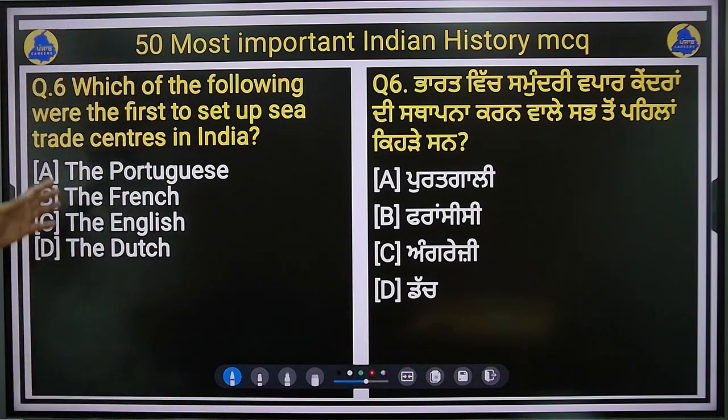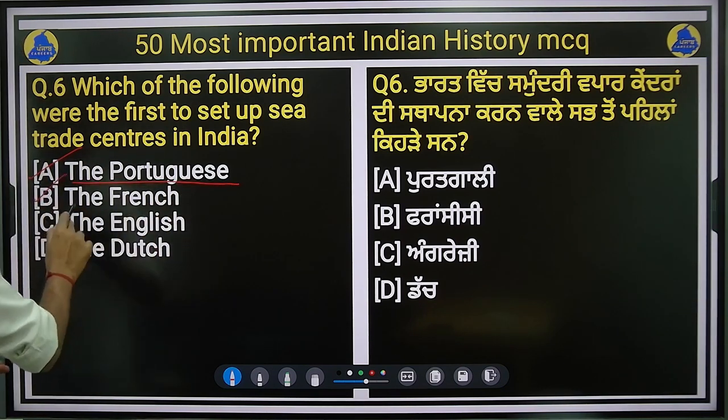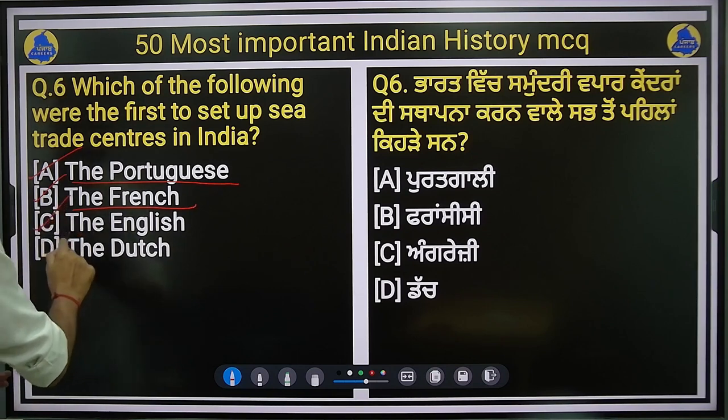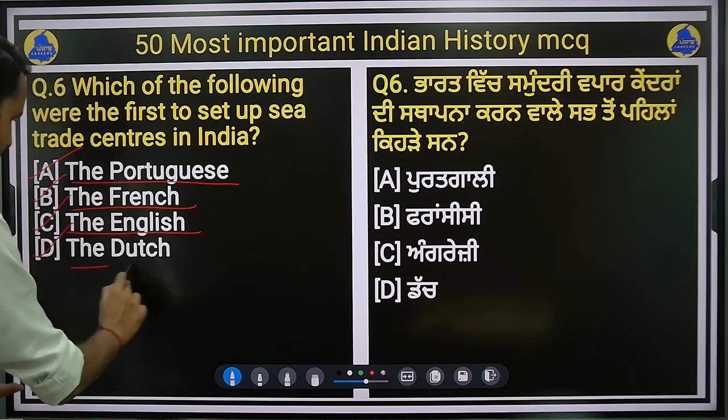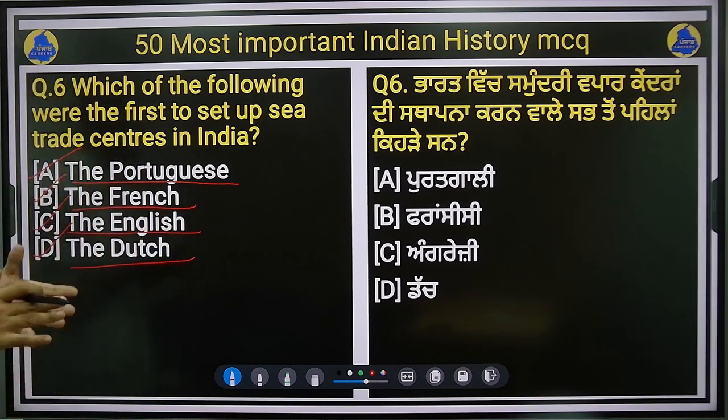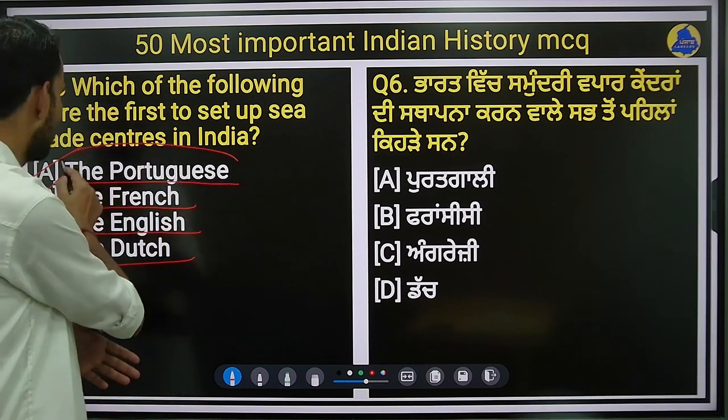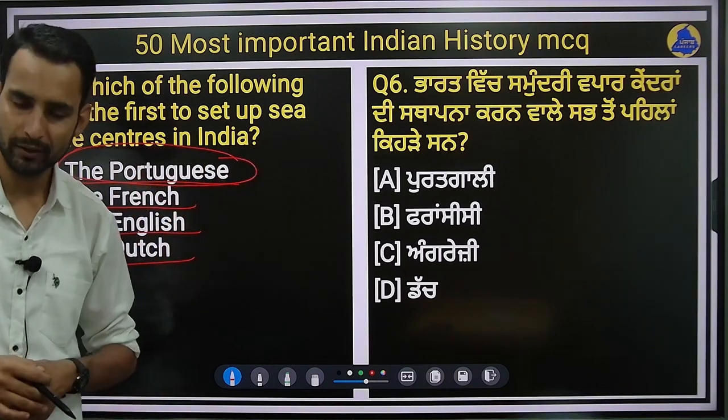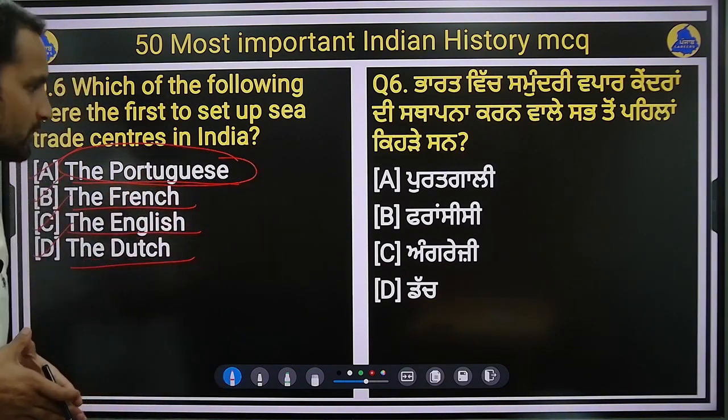Who was the first to set up trade centers in India? Option A is the Portuguese, option B is the French, option C is the English and option D is the Dutch. So who among the following has set up the first trading centers in India? They were Portuguese, as the Portuguese were the first Europeans who came to India. They found the sea route, Vasco da Gama, 1498.